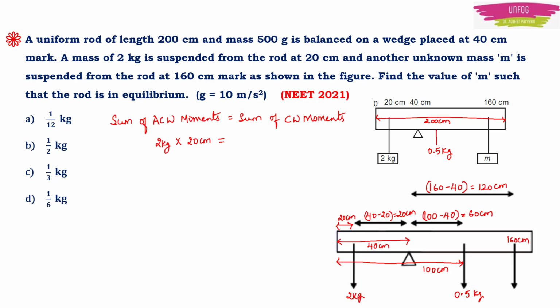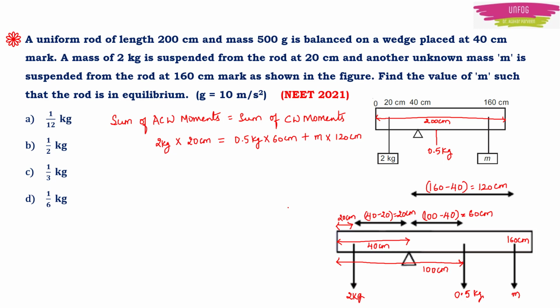Here we have two masses, isn't it? One is 0.5 kg and the other one is the small m, the unknown mass, which we are going to find now. So one is 0.5 kg into the distance 60 centimeter from the wedge till this mass, plus the unknown mass m into the distance of this mass from the wedge, which is 120 centimeter.